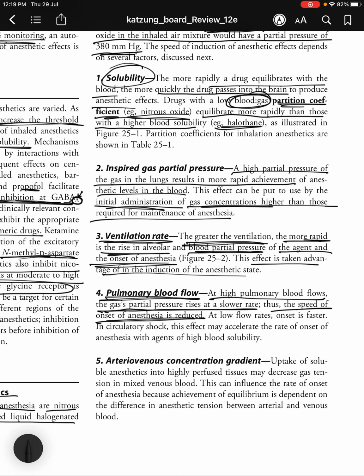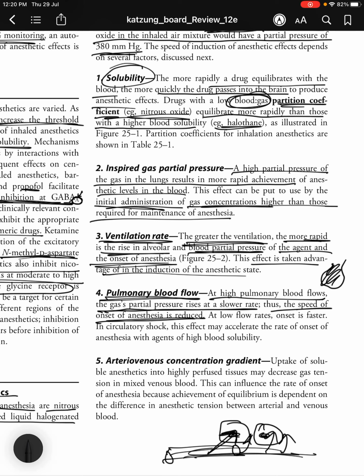When the flow is more, what happens is, if this is your pulmonary blood vessel, and the drug is supposed to enter the blood brain barrier or whatever from this blood vessel, it needs to actually go from here and diffuse there, right? So diffusion is a slow process. If your blood is moving faster, the drug has less time to diffuse into the tissue, so effective diffusion does not take place and only a little amount of the drug will diffuse into the tissue and cause anesthesia. So at low flow rates, the onset is faster.